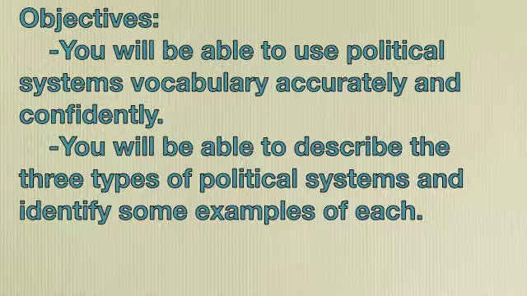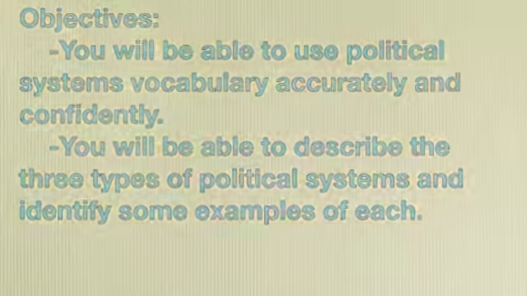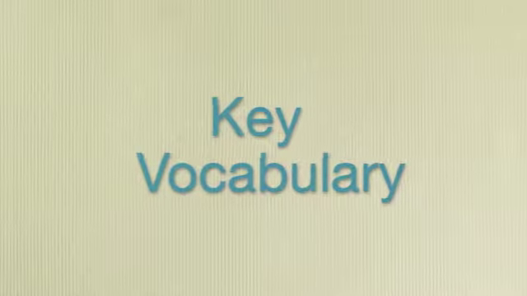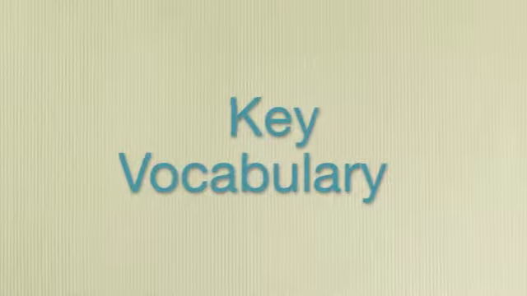Our objectives are: you will be able to use political systems vocabulary accurately and confidently. You will be able to describe the three types of political systems and identify some examples of each. Tomorrow, you will play a knockout game, and the more political systems you can identify from this flip, the better your chances of winning. First, some key vocabulary you will need to know to fully understand today's lesson.